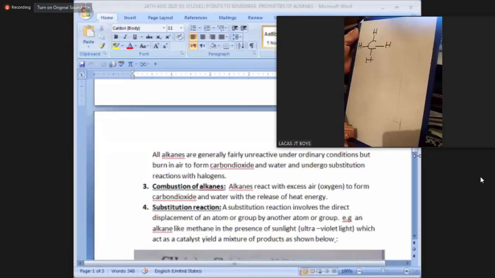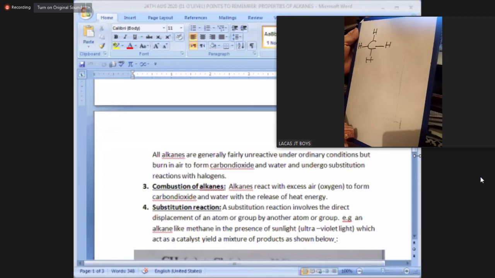Now, alkanes do not undergo substitution with any element other than halogens. Halogens means, if I represent halogen by the symbol X, fluorine, chlorine, bromine, iodine. Astatine is radioactive, so we usually ignore it.